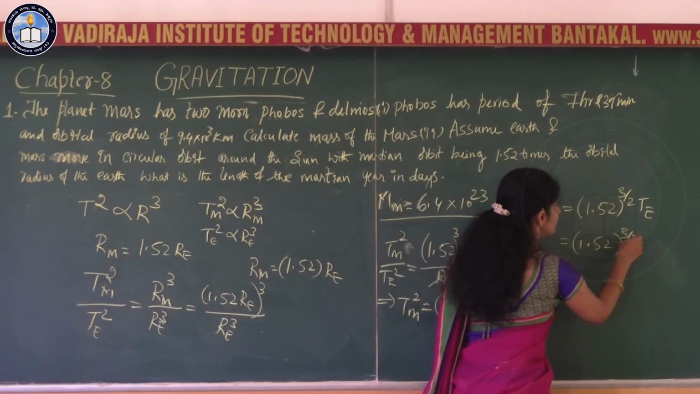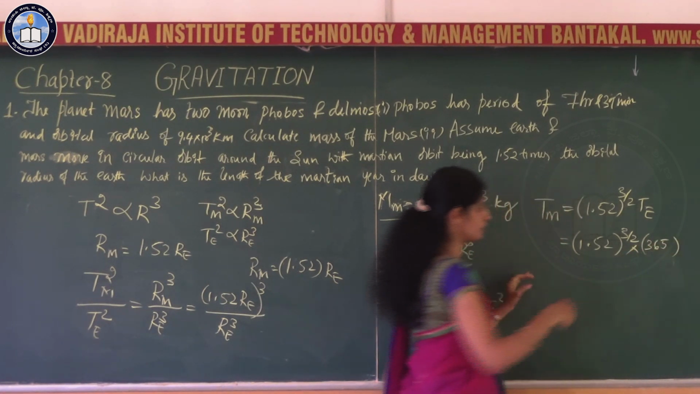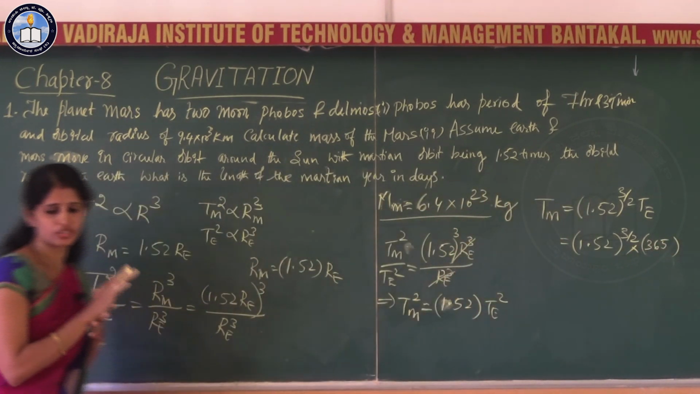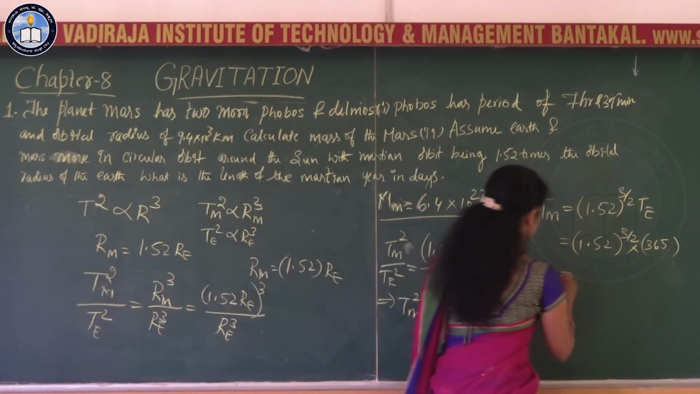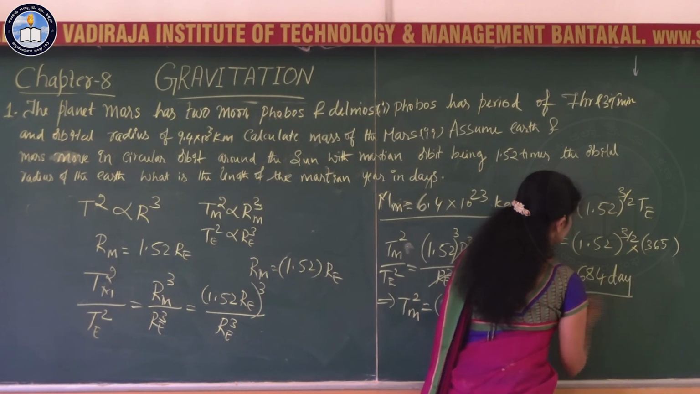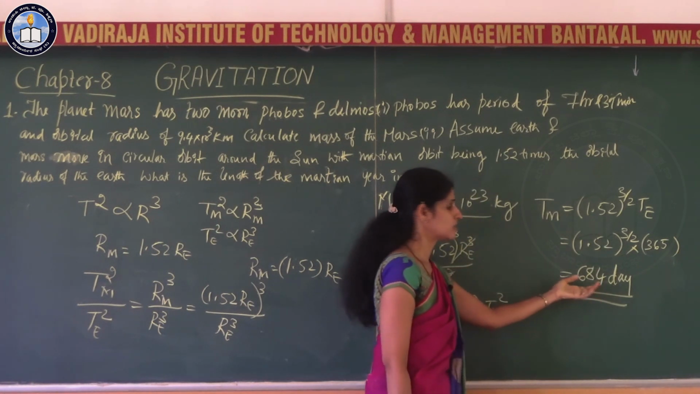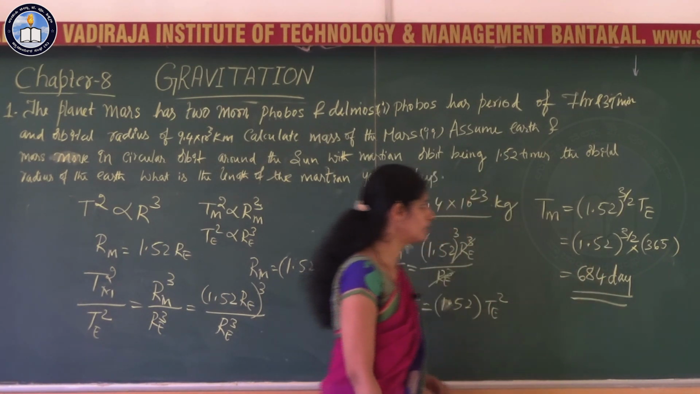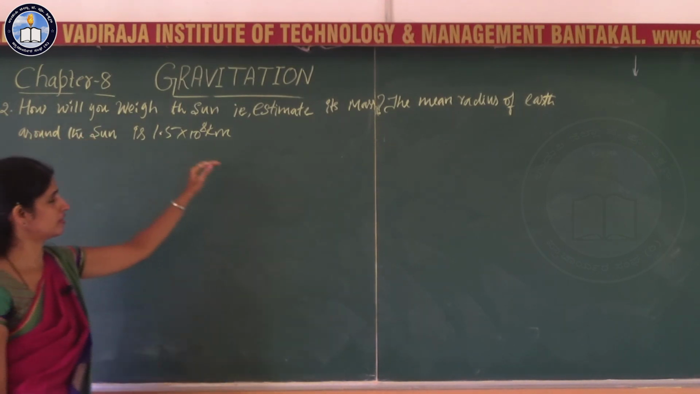So 1.52 to the power 3 by 2 into 365. If you simplify the expression here, you are going to get 684 days. If you substitute the value, you get the answer as 684 days. The next problem: how will you weigh the sun?